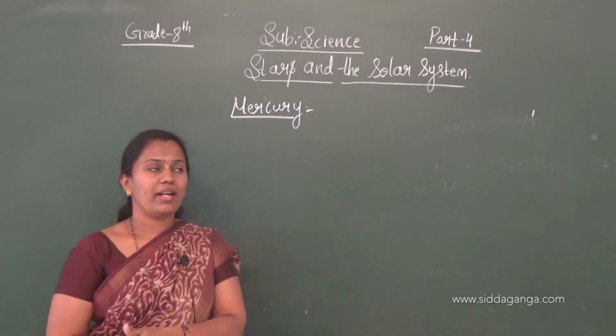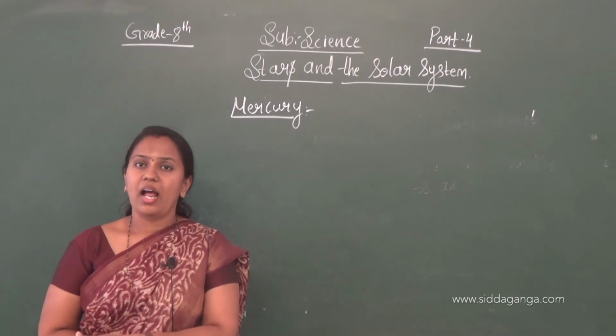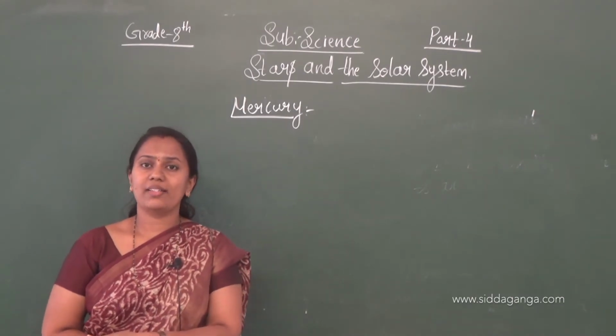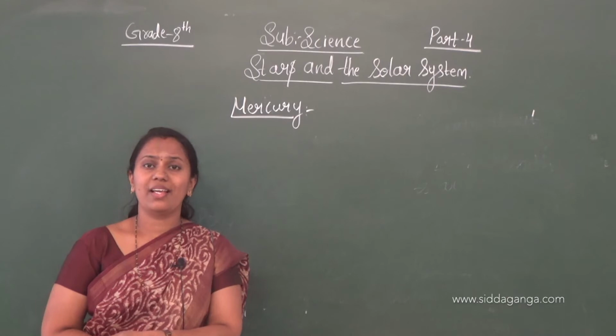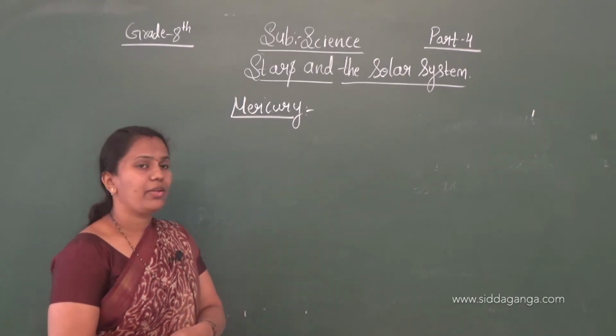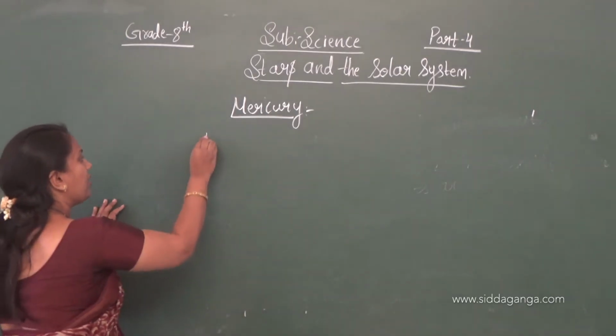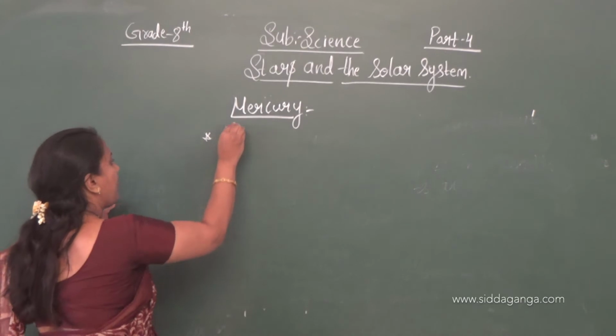It also has no natural satellites. The first point: Mercury is the nearest star to the sun.